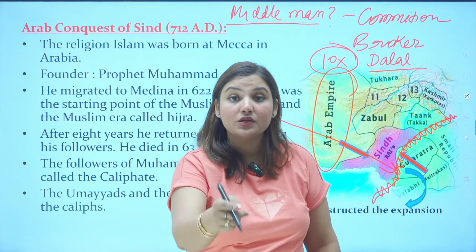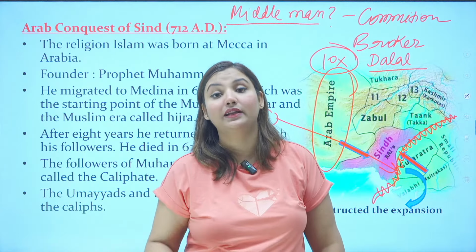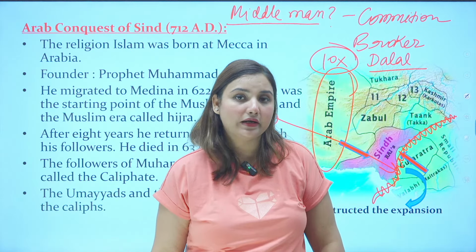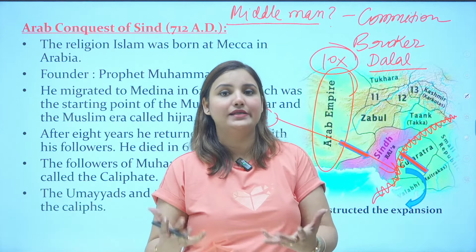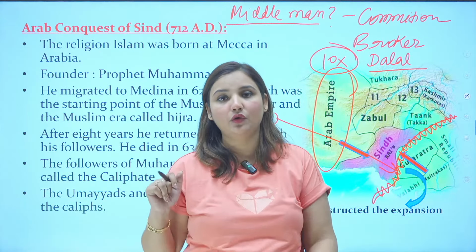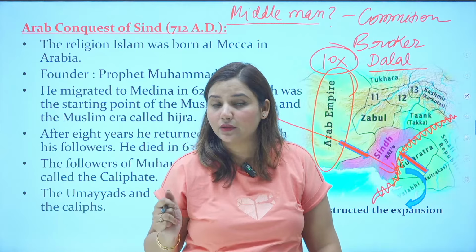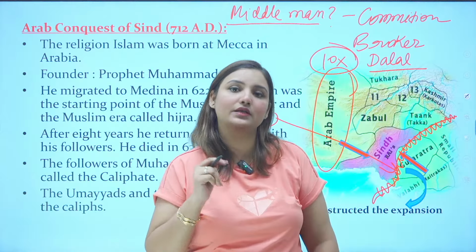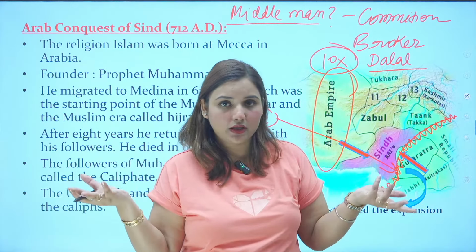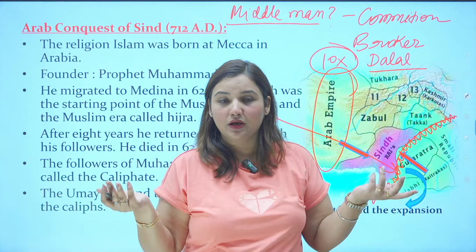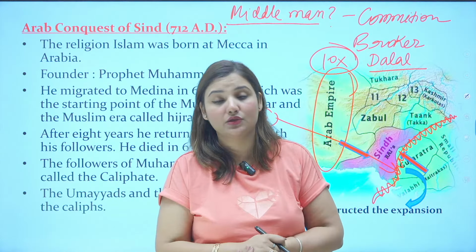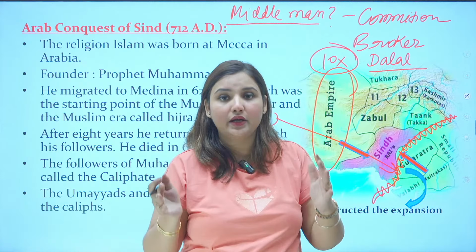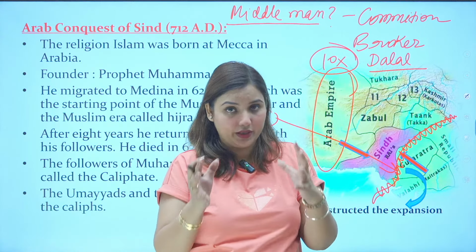So you should first read about the Portuguese and then about the Mughals. Isn't it? Then it will be a nice sequence and chronology of history, no? Otherwise the chronology will be disturbed. Why is it all mixed in your brain? Why don't you guys like history? This is the reason: the chronology is not there. You don't follow the sequence. And in NCERTs also the sequence is not given. So you just read it and you don't try to connect the Portuguese and the European connection.